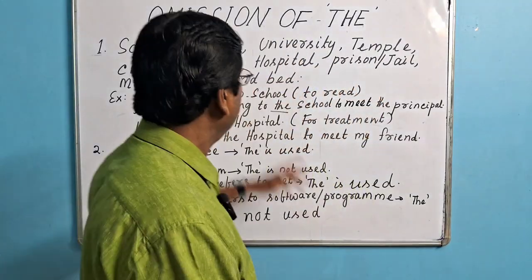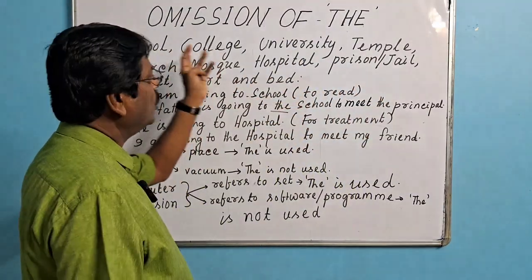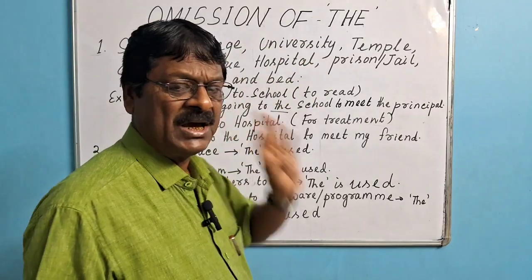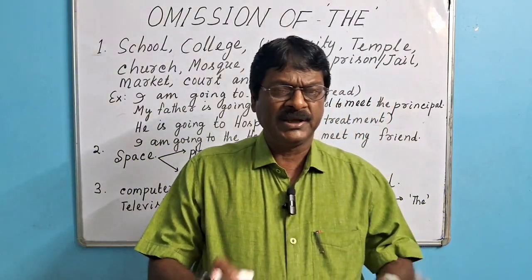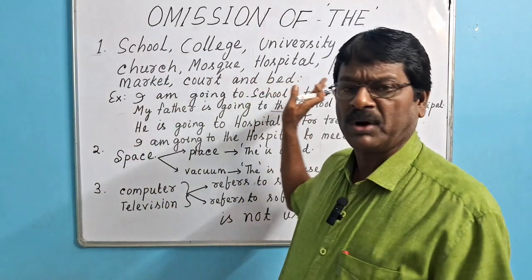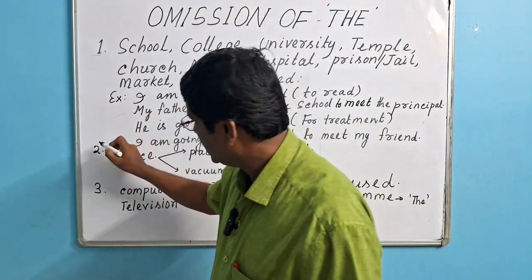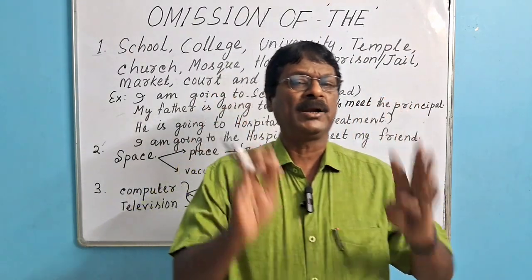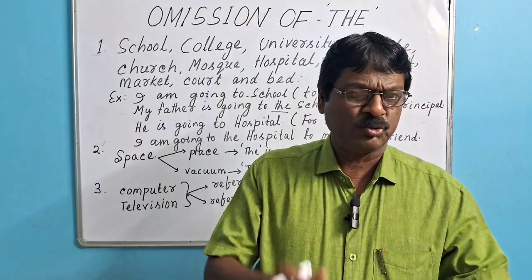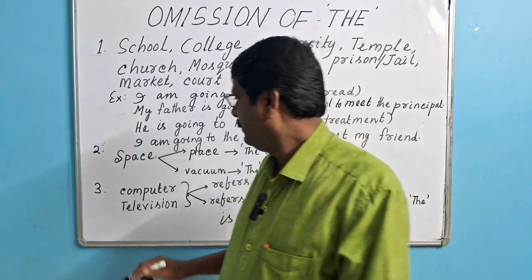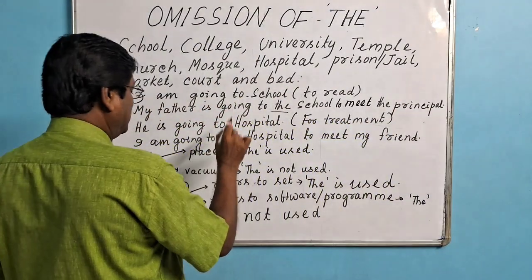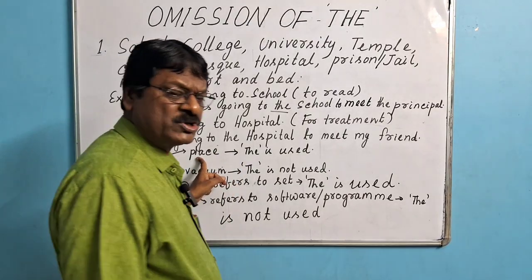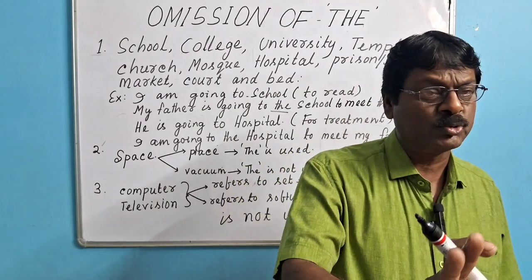So I think you must have understood where "the" will be used before these words, and where "the" will not be used before these words. Okay? Then we shall discuss point number 2, space. It is also a very important word you have to remember. Space is used in two different senses. For example, space means place, and space means vacuum or atmosphere. When space is used in the sense of a place, "the" is used before it.